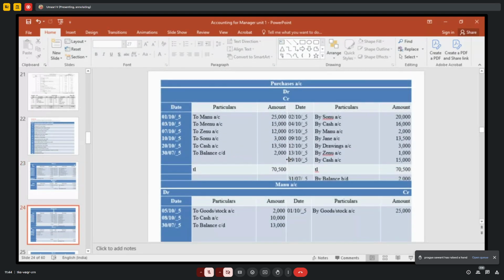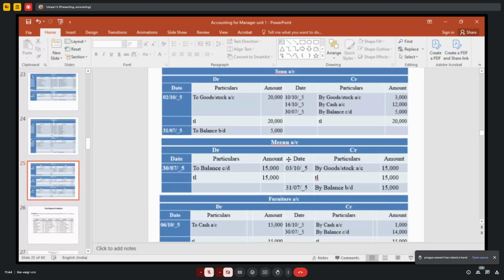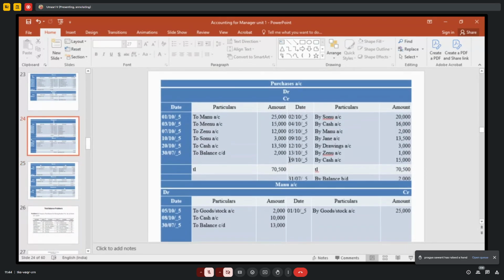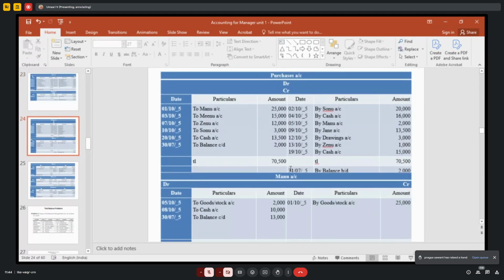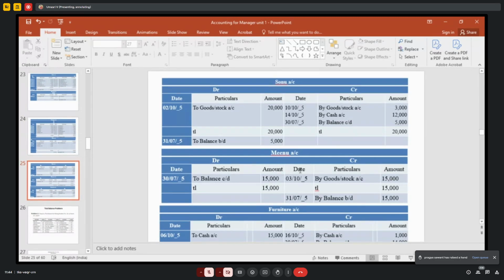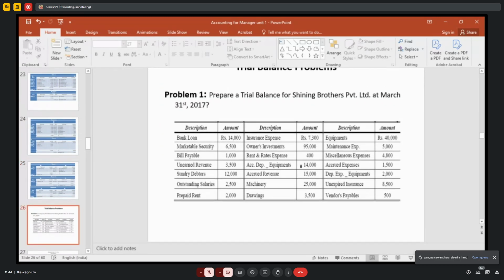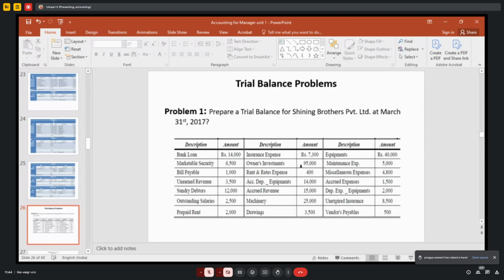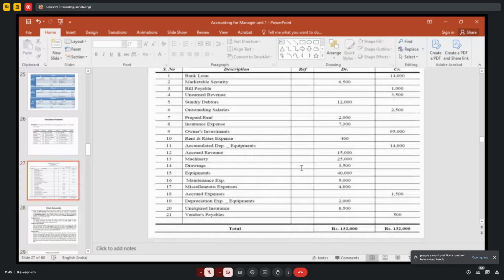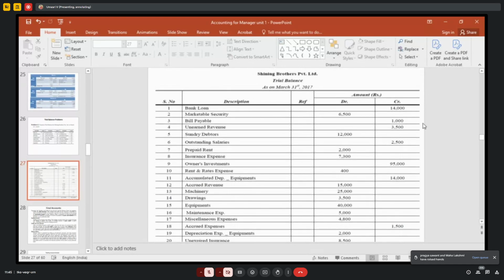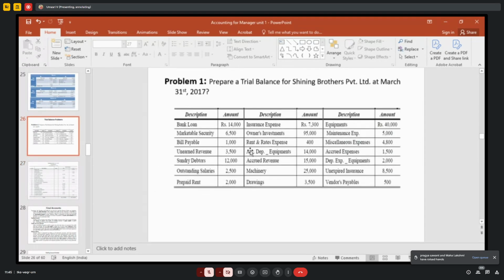Ledger accounts, I have prepared all these accounts. See here, purchases account, capital account, cash account, furniture, all these things. After preparing these ledger accounts, you have to prepare the balance. See here, trial balance. This is the trial balance, statement of trial balance. Particulars, debit column, credit column. Ledger balances, you have to see here.